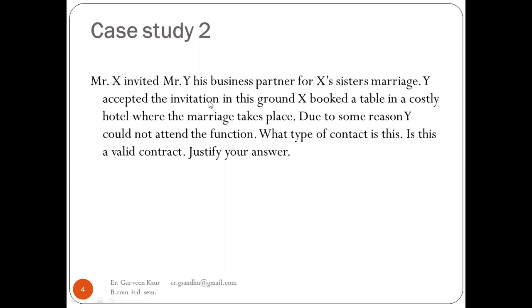So here X has invited Y, his business partner, to attend his sister's marriage. Now Y has accepted this invitation. On this ground, X has booked a table in the costliest hotel, where the marriage is to take place. Now, due to some reasons, Y was not able to attend the function.